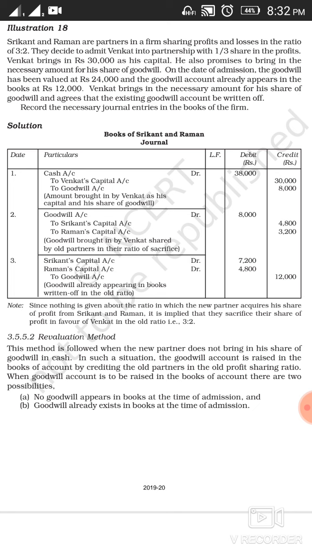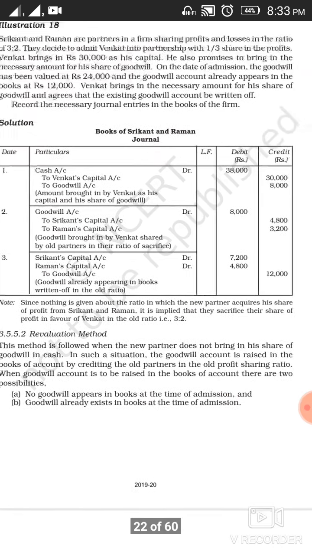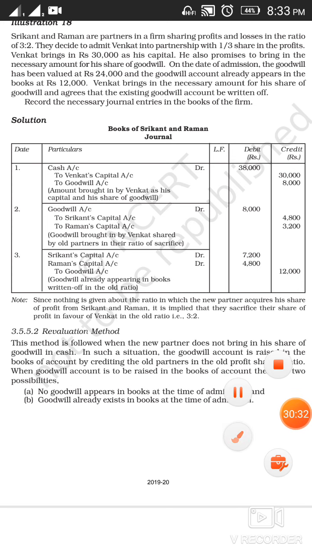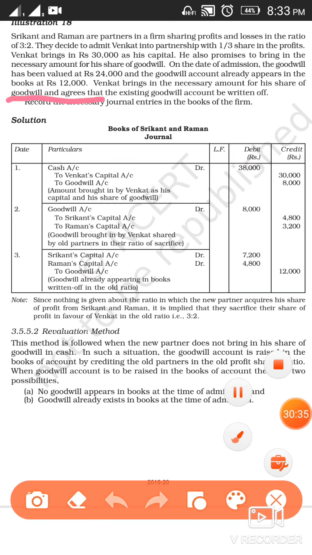Already the goodwill account already appears in the books at 12,000. It has been given in the question that it already appears in the books at rupees 12,000. So here you have been given the old goodwill. This is your old goodwill, and as I've told you, this old goodwill is going to be distributed among old partners in their old ratio, and that is 3:2 between Srikanth and Raman. Then you have been asked to pass the journal entries for the same.